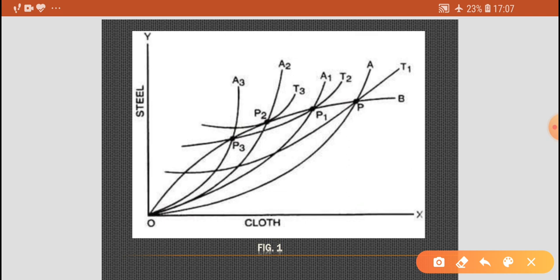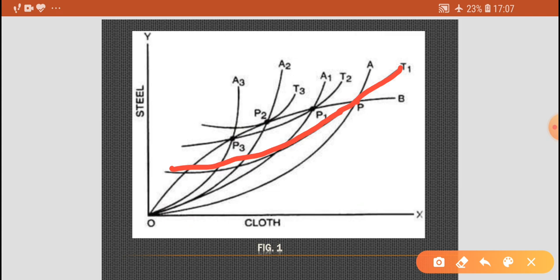Before the imposition of tariff, the exchange takes place at point P. This point P lies on trade indifference curve T1.